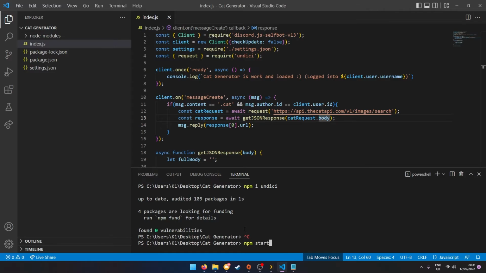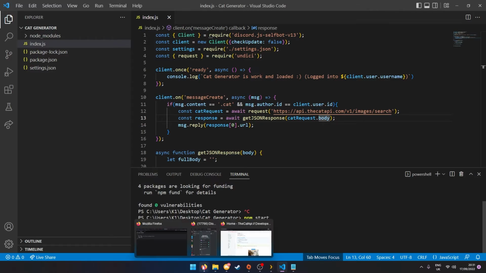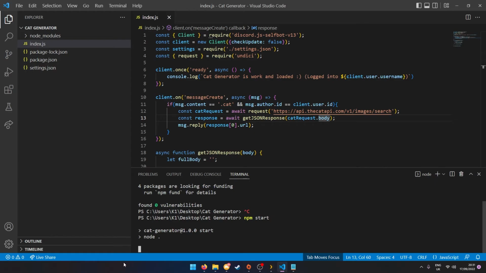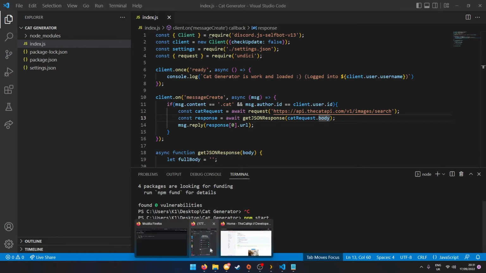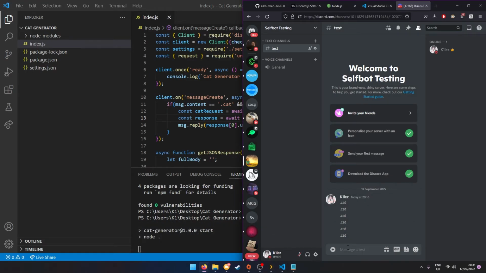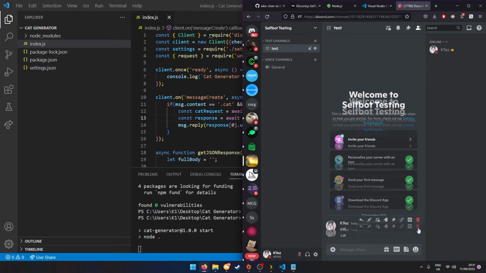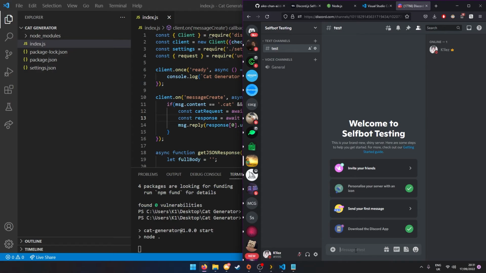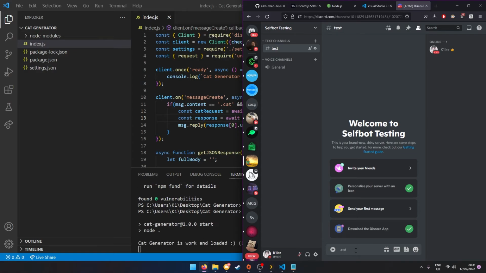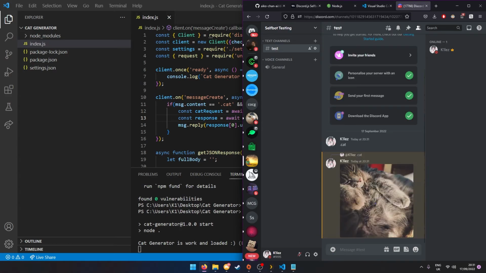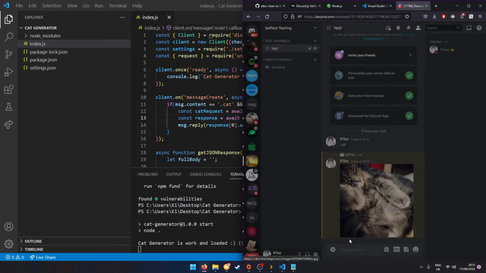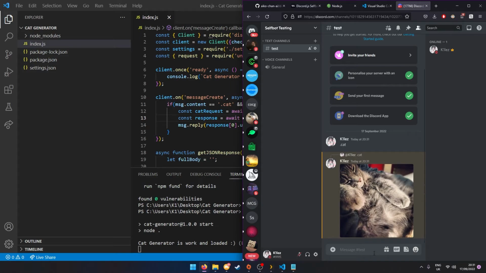So what we're going to do is load up start, and load up our bot. You can see I tried it a few times, so I'll just delete these messages. And we should see, this is loaded, and we do .cat, and it gives us the picture of the cat. It's real nice.